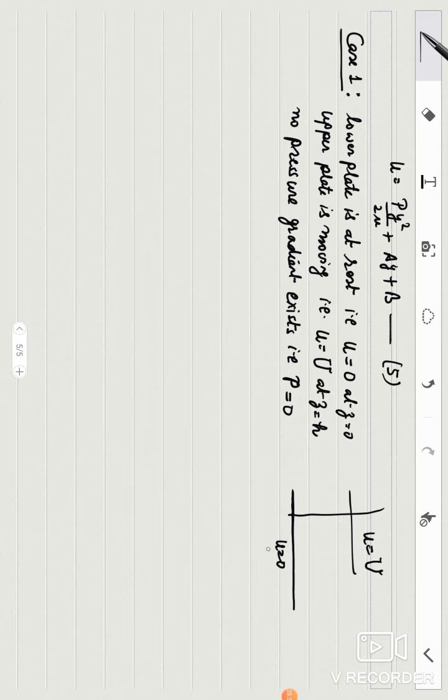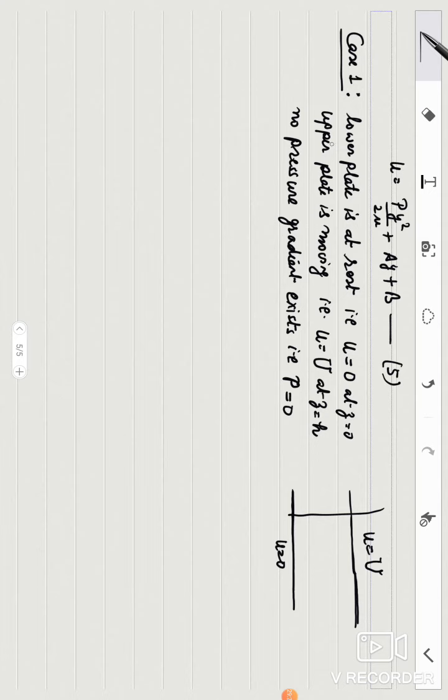If the plate is at rest, the adjacent fluid particle will move with the same velocity. Similarly, if this plate is moving, then the fluid layer adjacent to it will also move with the same velocity. This is the no slip condition, which is very important for our mathematical analysis.